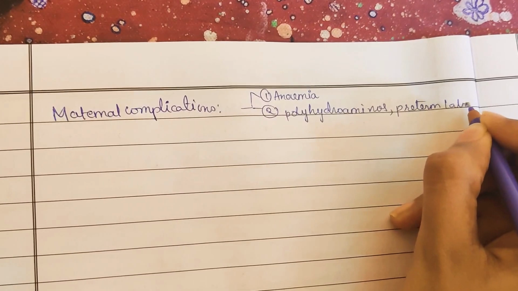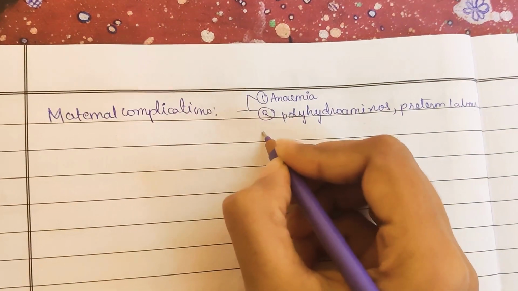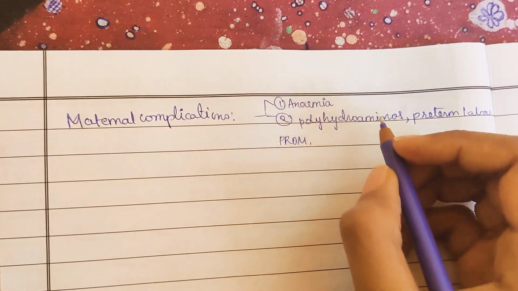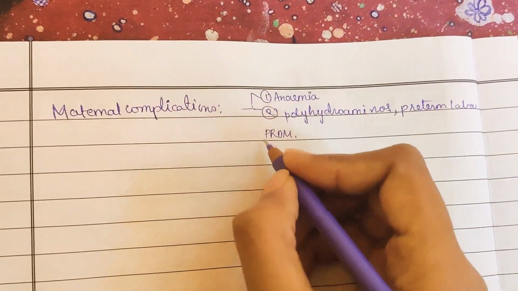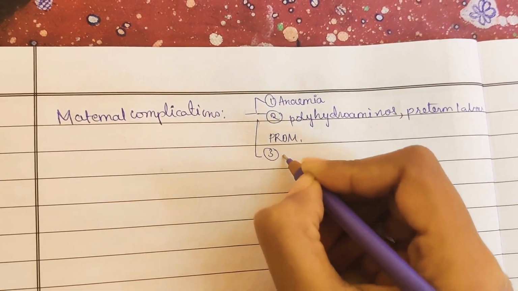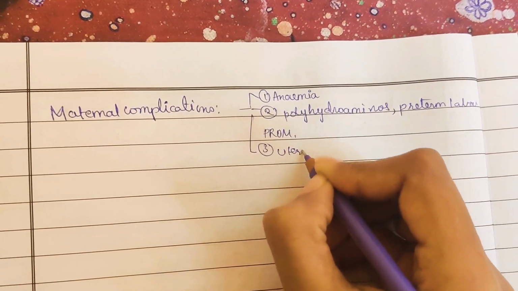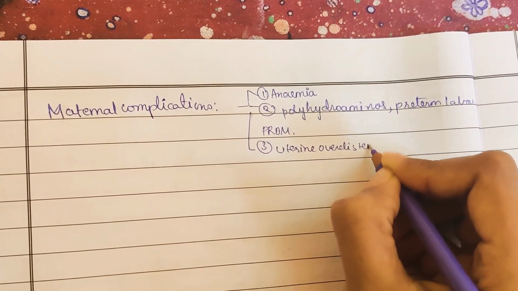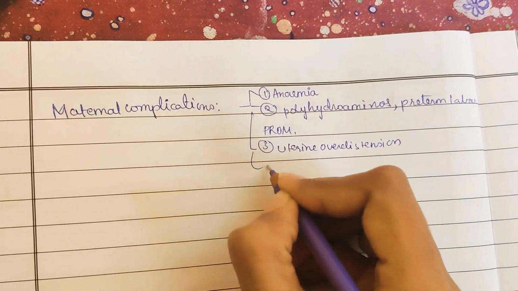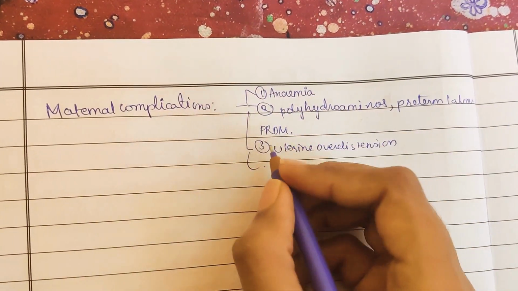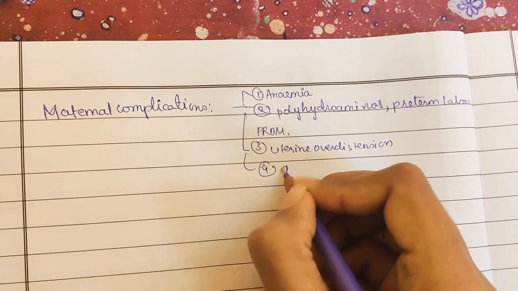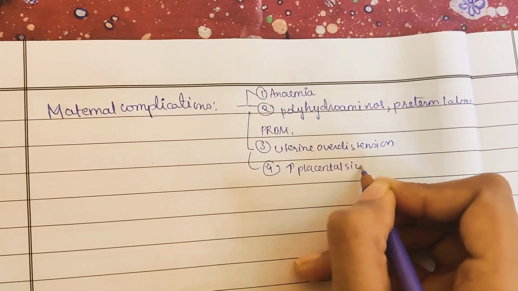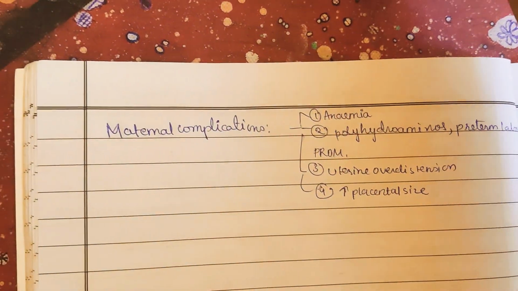These are the complications in the mother. Next you may have premature rupture of membranes. And after that, coming to the third one, that is uterine over distension, because already for one pregnancy the mother will have more distension. Here two are present, so there is over distension of the uterus and increased placenta size, because we need to provide nutrients to the two fetuses now. So these are the things which you will find in the mother.